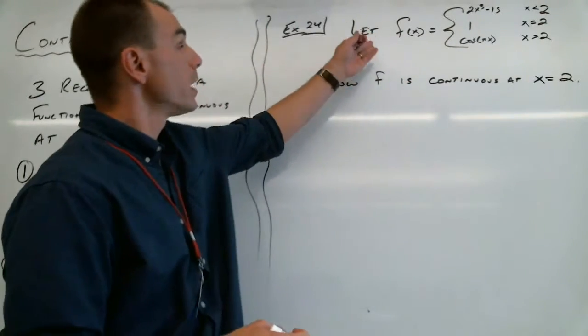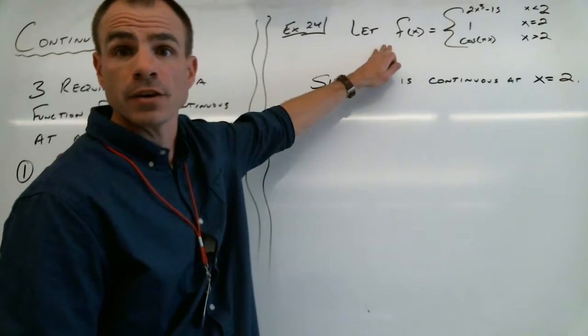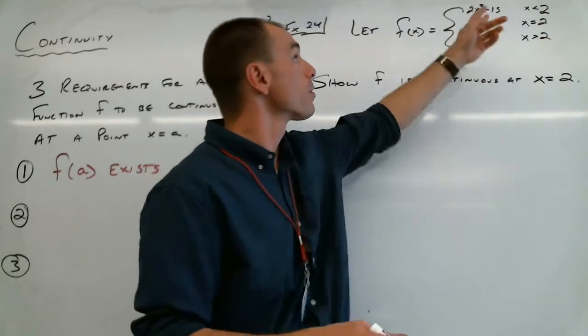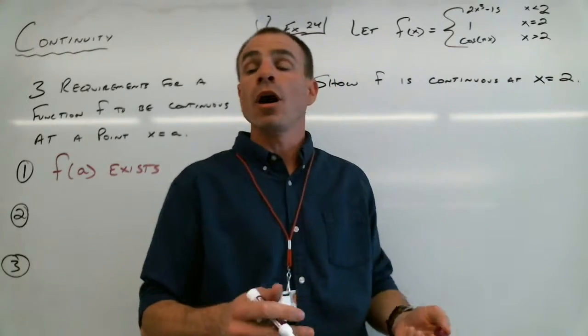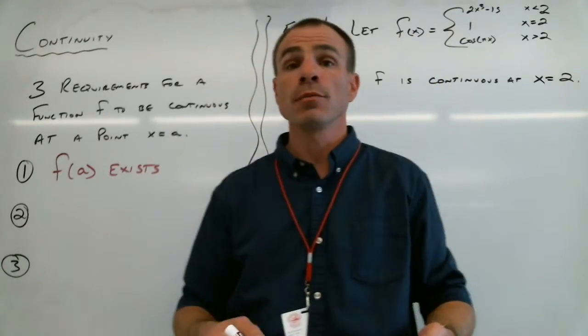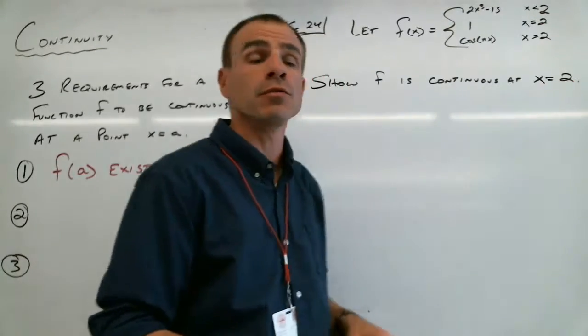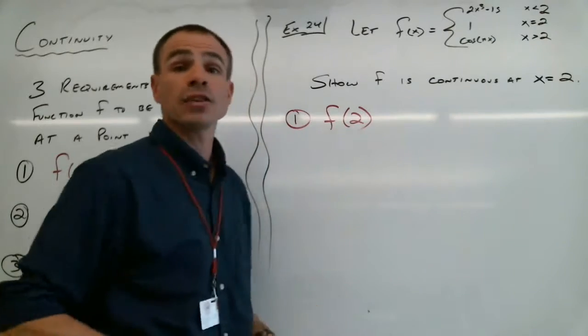So if we go to our example 24, which is in your notes, we have f of x, a piecewise defined function. What that basically means is that that function is going to follow one of three possibilities depending on the input. Well, our goal right now is to show that the function exists at the point we're interested in. We're interested in showing that f is continuous at x equals 2. So our first requirement is to show that f of 2 actually exists.